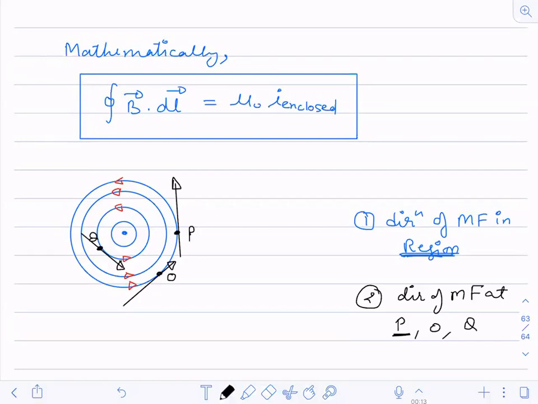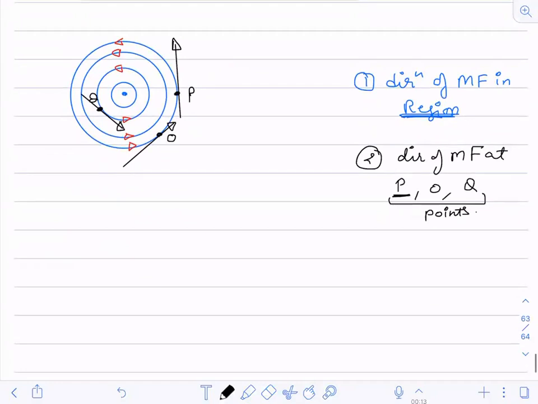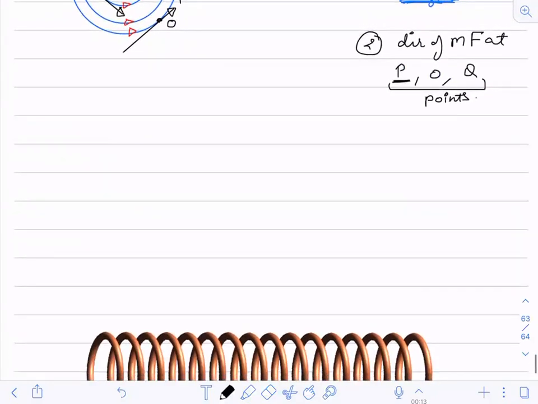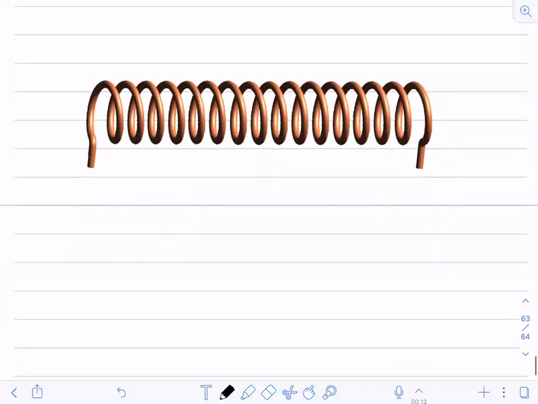So this is how we determine the direction of the magnetic field in the region and at a point. These are the points where I had asked you the magnetic field. I'm discussing this because we are going to use this concept. I just wanted you to recall this thing. Now, if you have understood this thing,